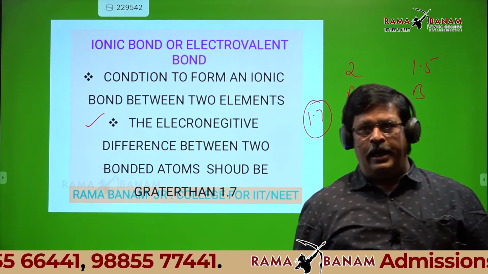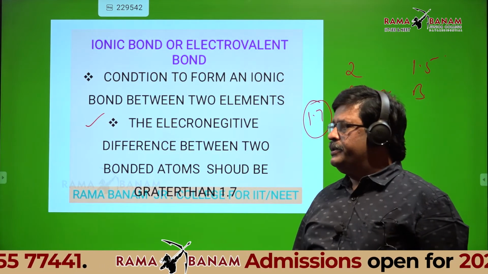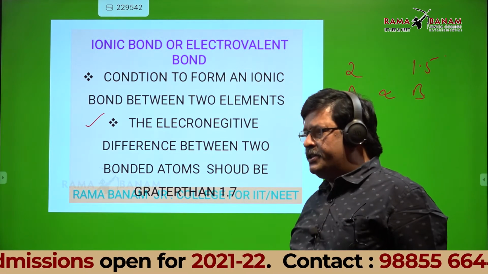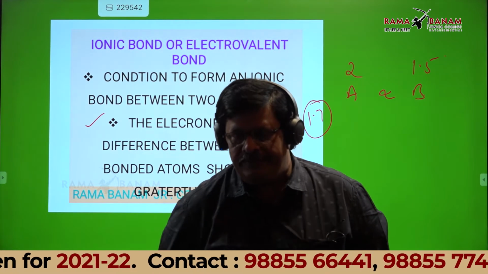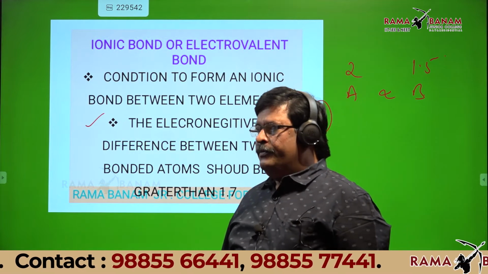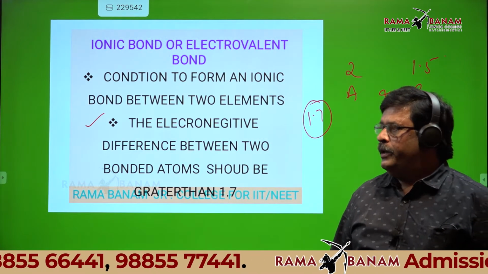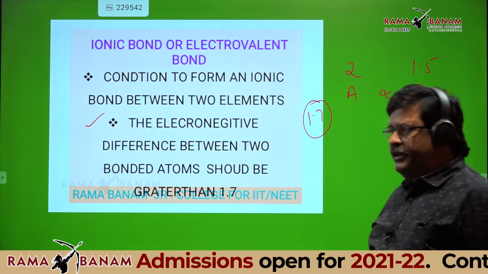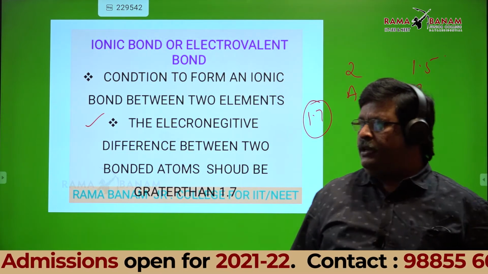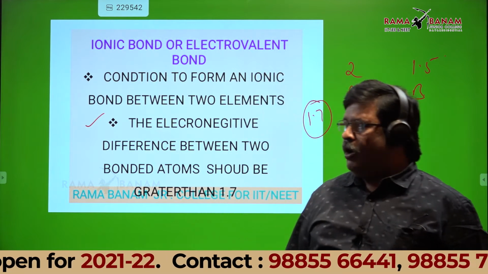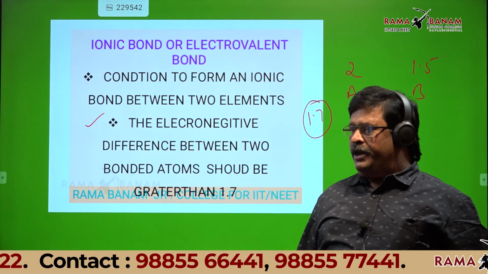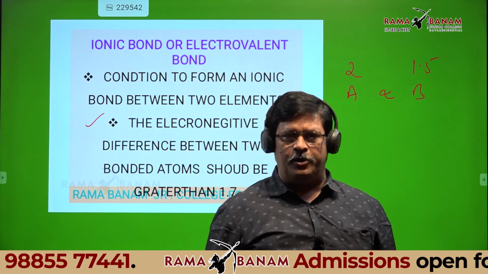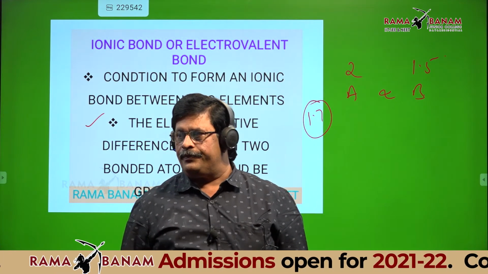Sir, an ionic bond is formed between metal and non-metal. Yes, definitely, that we'll discuss slowly after this slide. Wait, I'll show the previous slide. First write this definition. Condition to form an ionic bond: the electronegativity difference between two bonded atoms should be greater than 1.7. Is it okay, all?